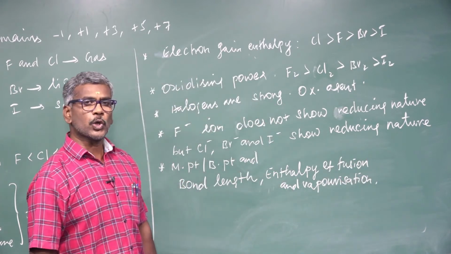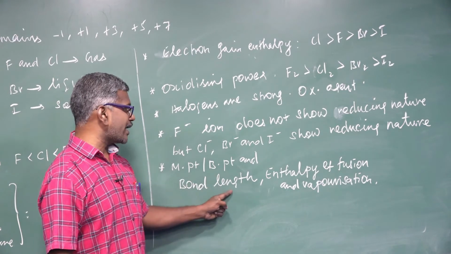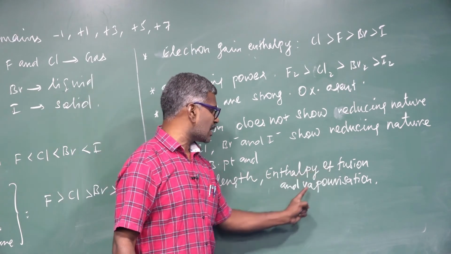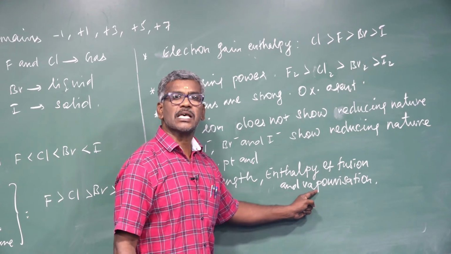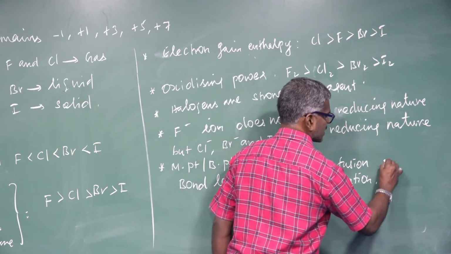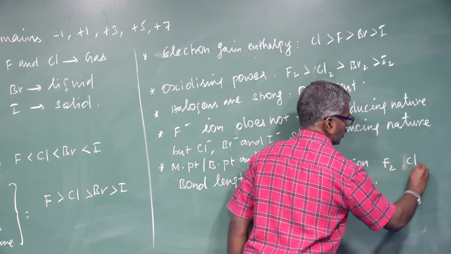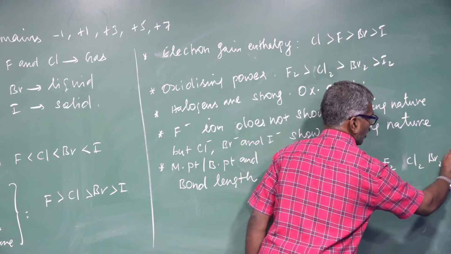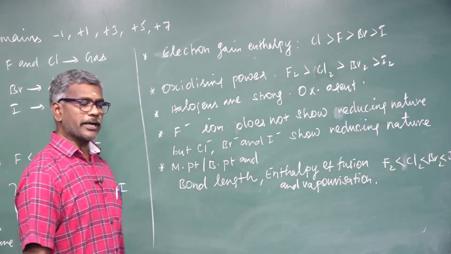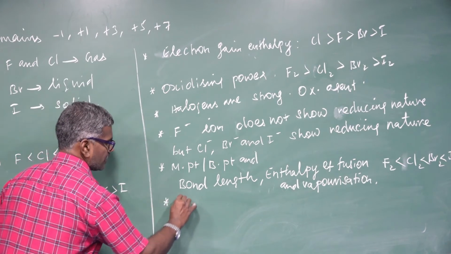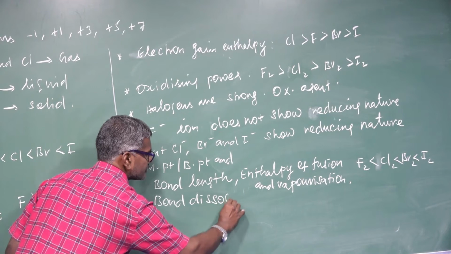Down the group, size increases, so melting point, boiling point, bond length, enthalpy of fusion and enthalpy of vaporization increase because of increased polarization. That is fluorine, chlorine, bromine, iodine, the melting point order. Last one, bond dissociation energy.